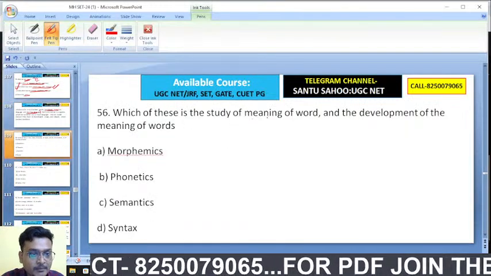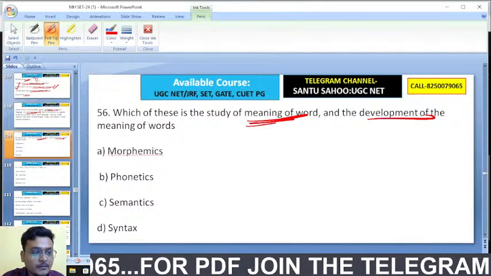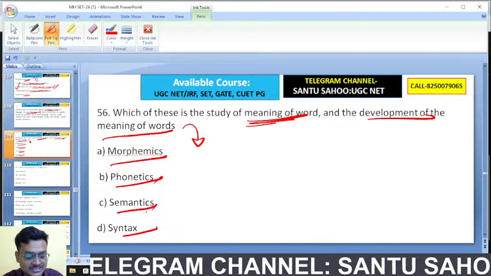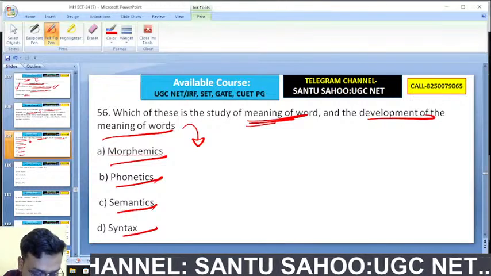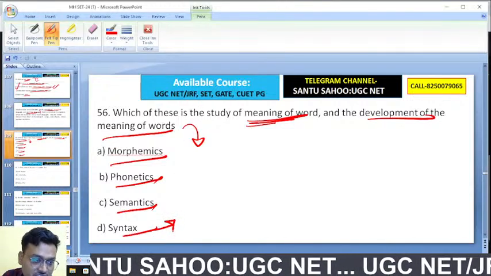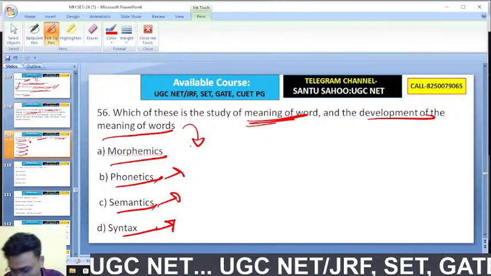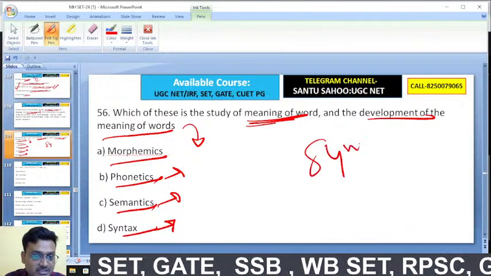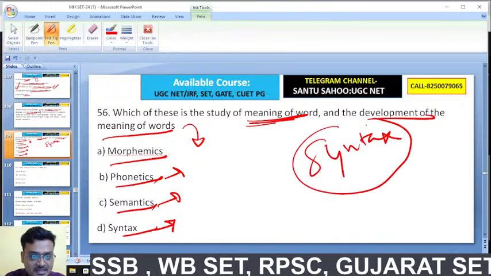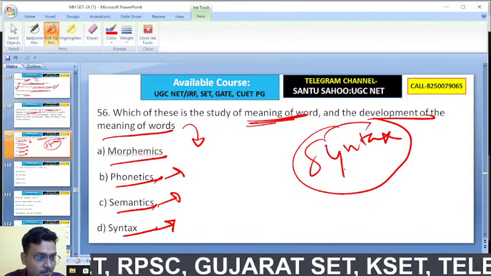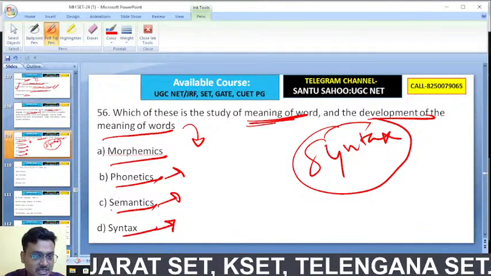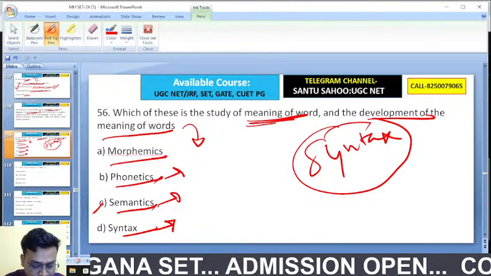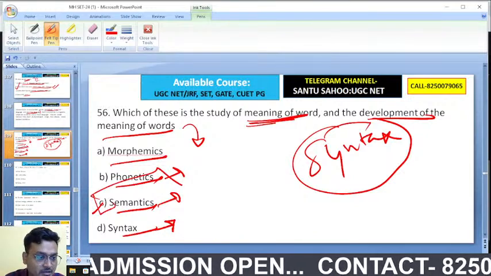Which of these is the study of meaning of words and the development of the meaning of words? Morphemics, phonetics, semantics, syntax. Exactly, all of you are right, Subhas, Gordon, and Saurav. Phonetics, you know, is the study of sounds. Morphemics, within syntax we have morpheme. So semantics is actually the study of the meaning of words. Saurabh, it's C. Semantics is the study of meaning. C is the right answer.